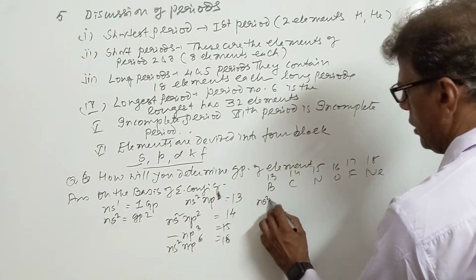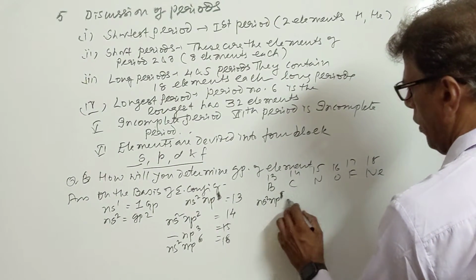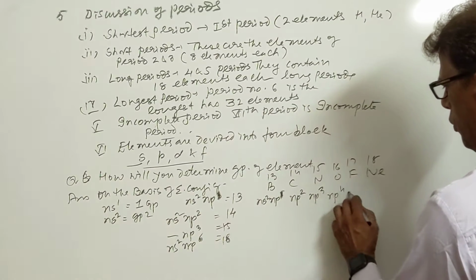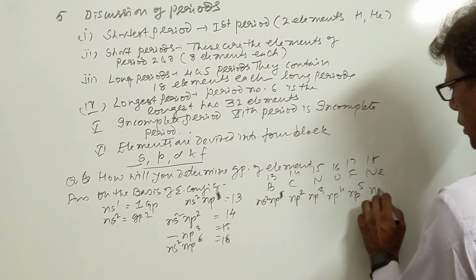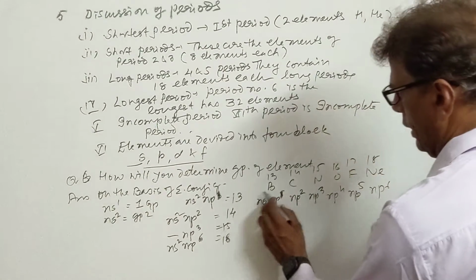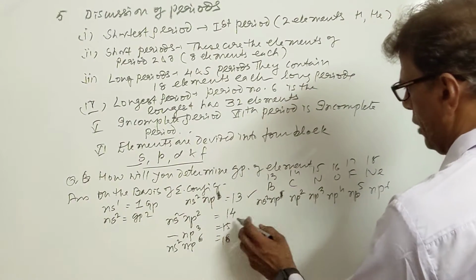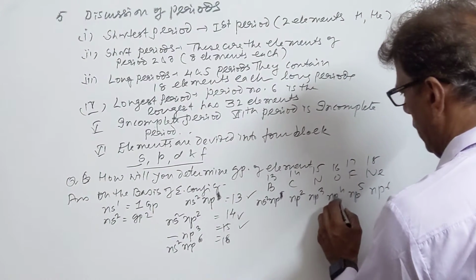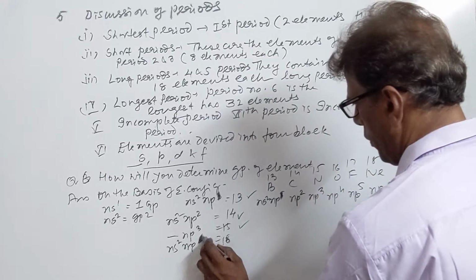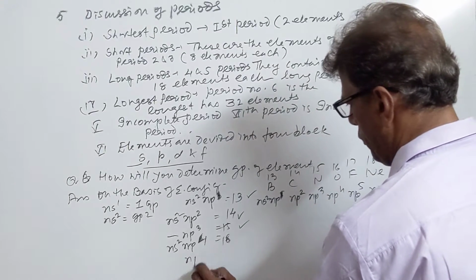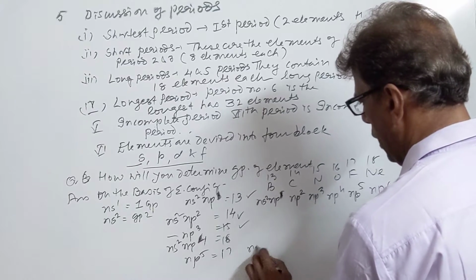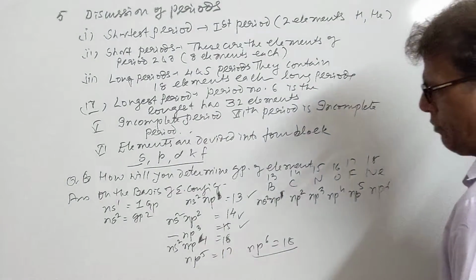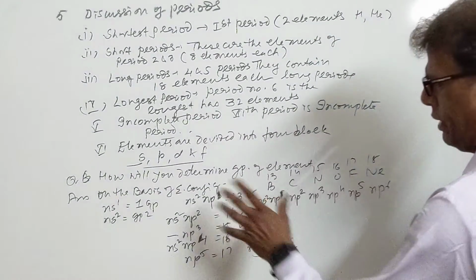Here configuration is NS2 NP1, NP2, NP3, NP4, NP5, NP6. So this is 13th group NS2 NP1, NS2 NP2, this is 14th group, NP3 15th group, NP4 16th group, NP5 17th group, NP6 we have 18th group. So on the basis of valence electron, we can determine the groups of these elements.